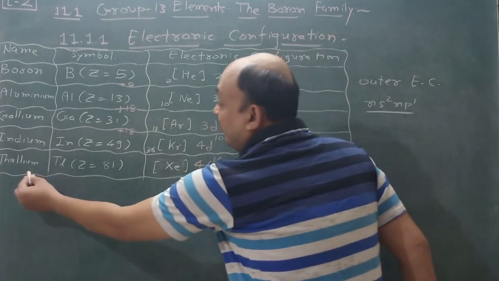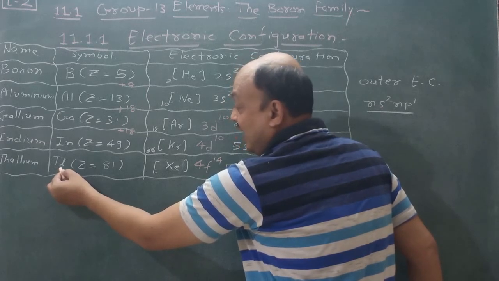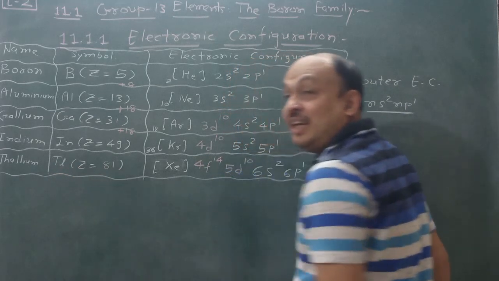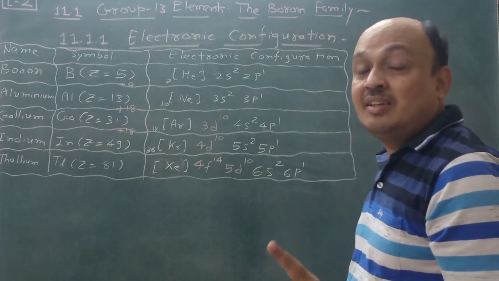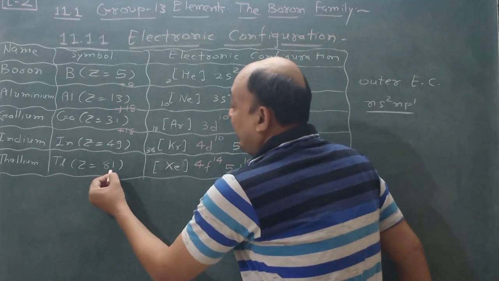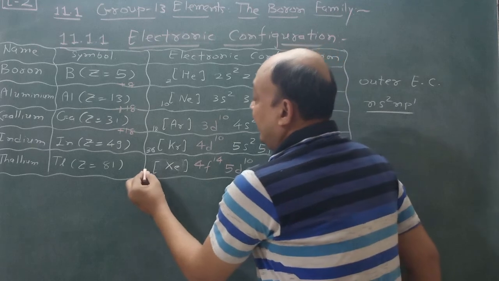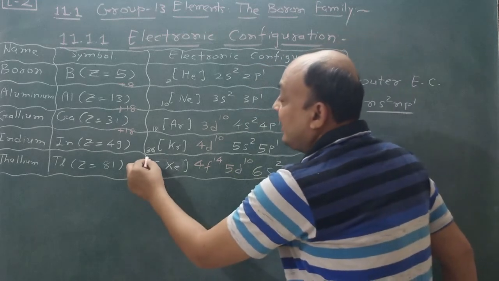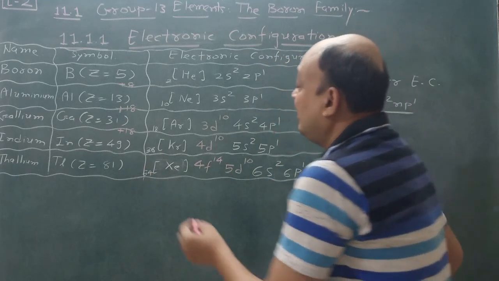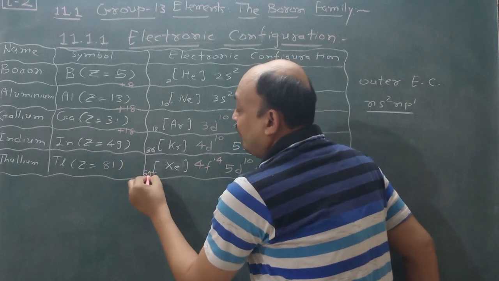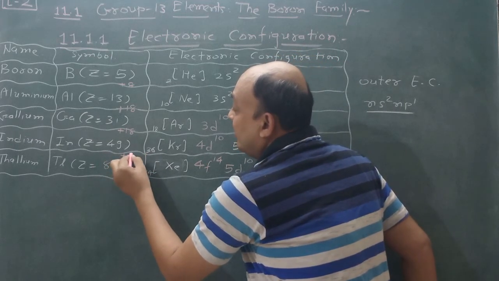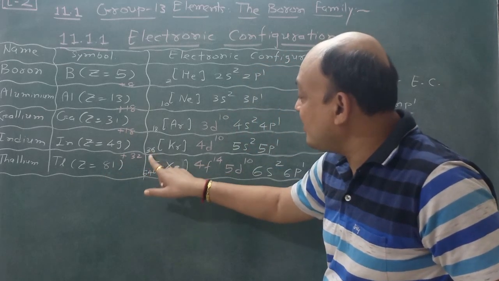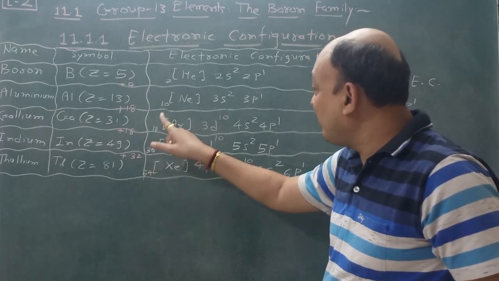Once again, thallium, the symbol is Tl, not Th. Th is thorium. So Tl has Z equal to 81, and Tl is not tellurium. Tellurium symbol is Te. That you will learn later on. So Tl atomic number is 81. Xe core, and here 54. So 36 plus 18 is 54, and 49 plus 32 is 81. Okay, so remember this one.